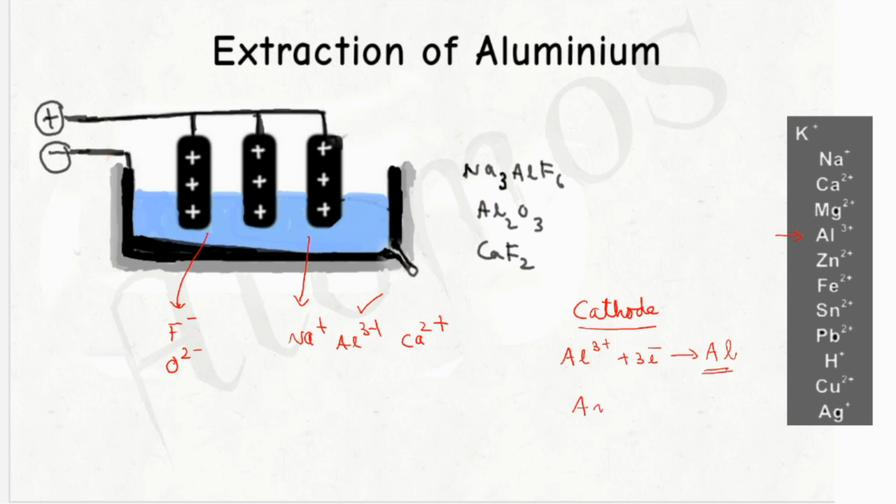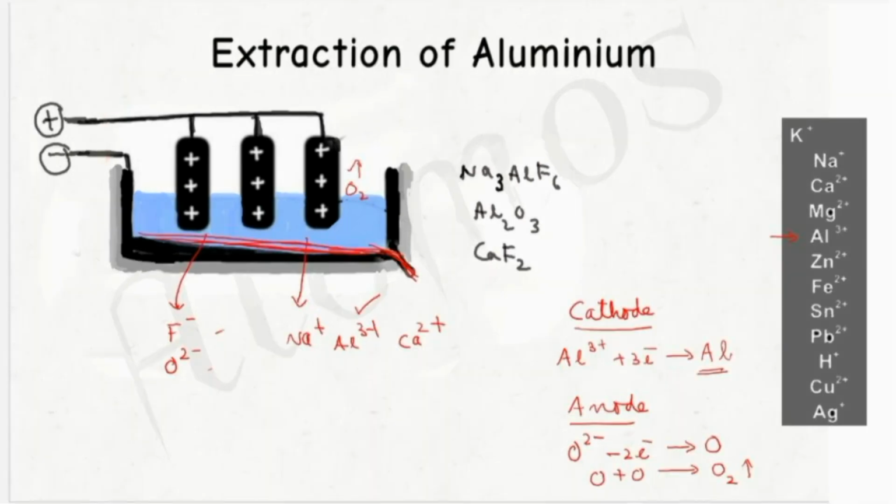Whereas what will be the reaction taking place at the anode? Out of F- and O2-, O2- will be getting more chance to get discharged. So it will be giving away 2 electrons and will be getting converted into oxygen. 2 oxygen atoms will be combining together to form oxygen gas. Easy. So we got back aluminium from aluminium oxide by the electrolytic method.